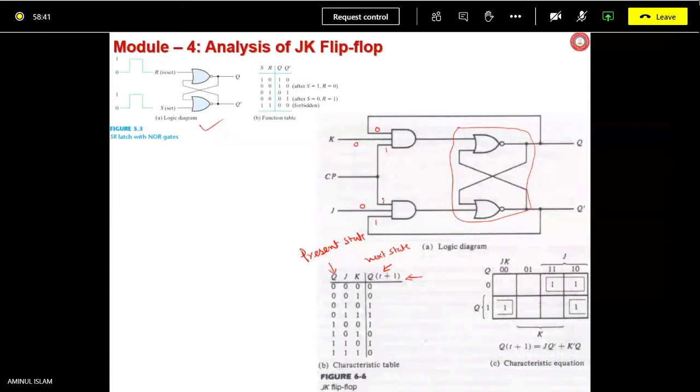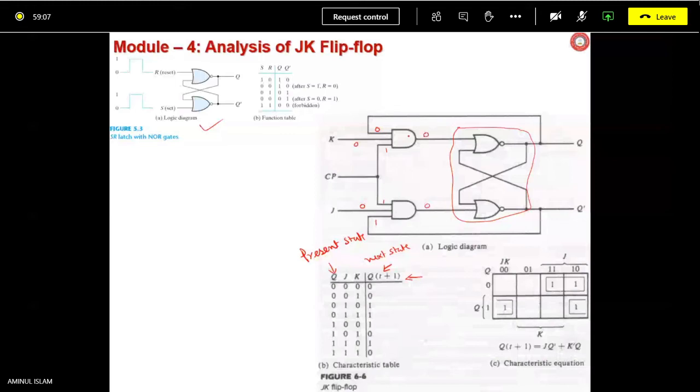Then what is going to be Q(t+1)? Don't just see the table and say it is 0. You look at this gate level circuit and tell. Any input being 0 means the output is 0.